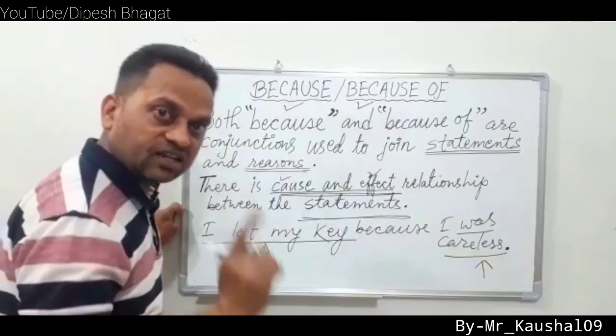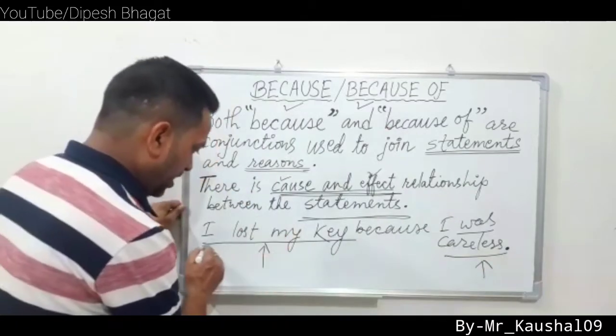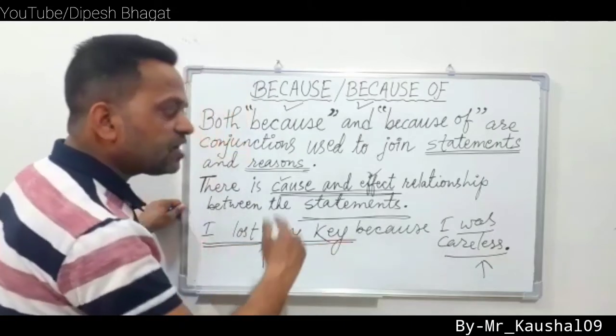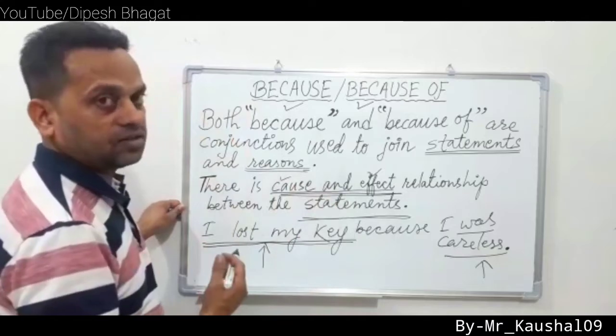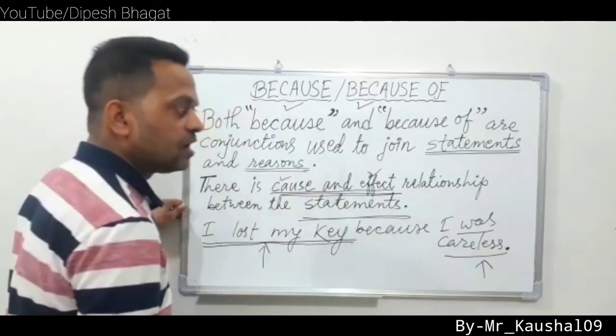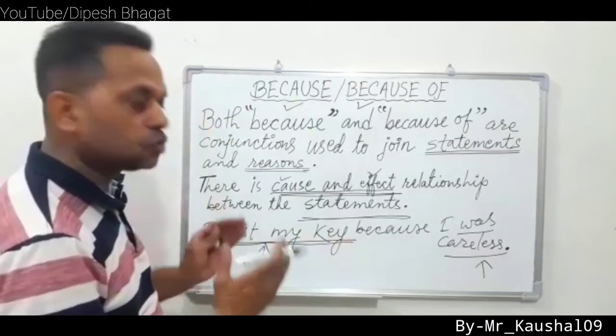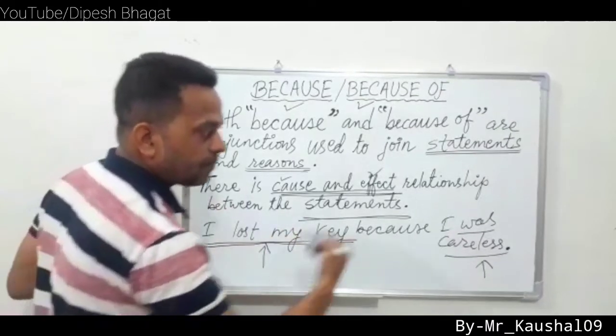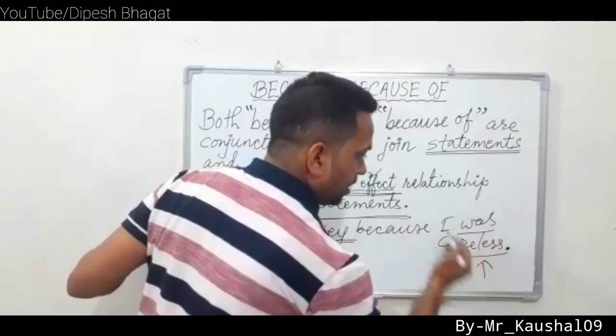Yes, it's a single sentence, but it can be divided into two parts. The first part is I lost my key, and the second part is I was careless.